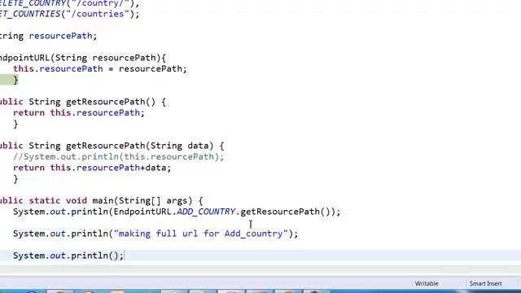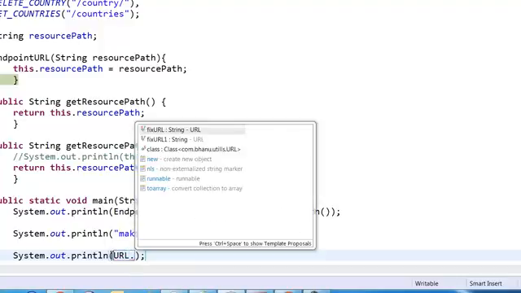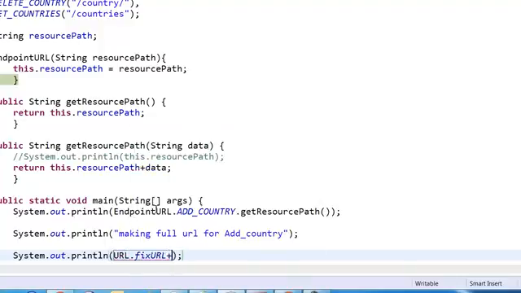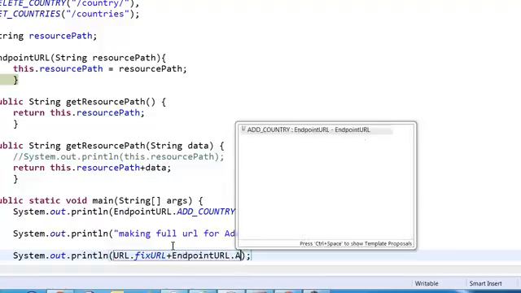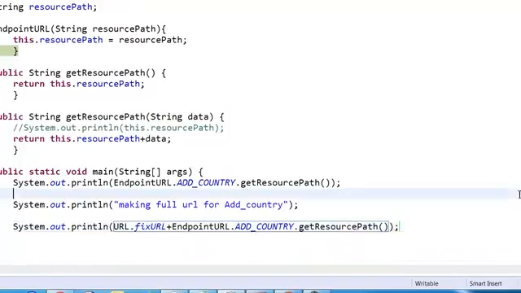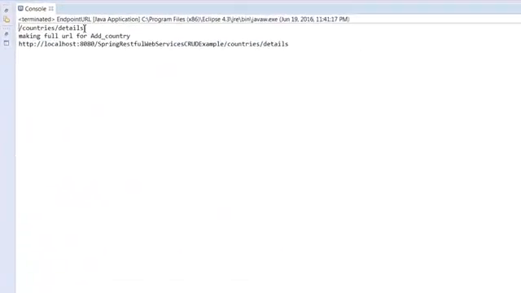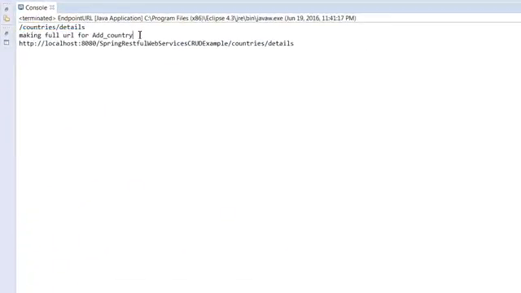So what I can do is, here I have a fixed URL, so I write URL dot fixed URL plus endpoint URL dot add country dot get resource path. Okay, and if I run this, see, I'll expand this. I'm getting the full URL. This was the endpoint URL, making full URL for the add country, and this is my full URL.